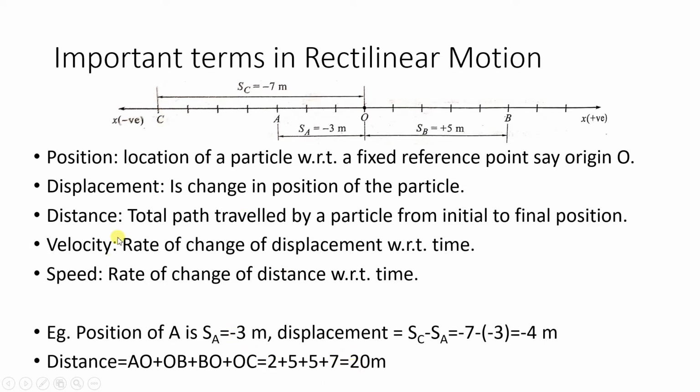So that is distance. Now velocity is what? Rate of change of displacement, so ds by dt, that will be velocity, and speed is the rate of change of distance. Now when you are writing this rate, no need to write here again with respect to time.